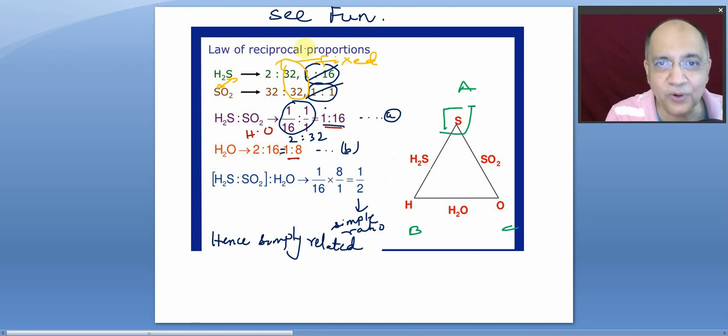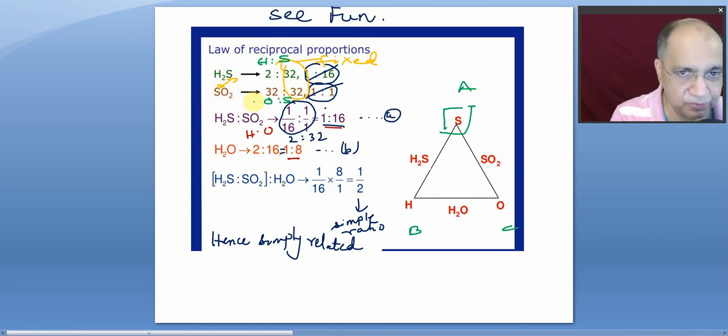So, therefore, I wanted to impress upon these students who want a conceptual understanding that in these 2 compounds, H2S and SO2, H is to S is 2:32, and here O is to S, S is here, is 32:32, right?